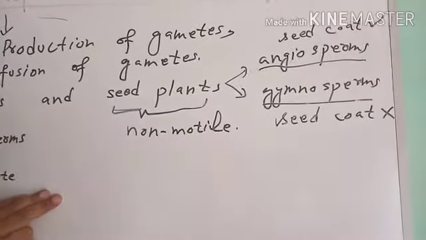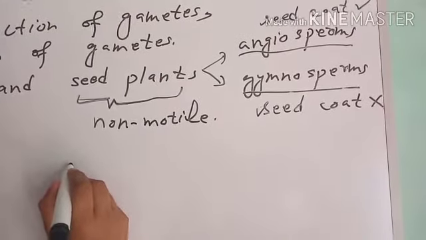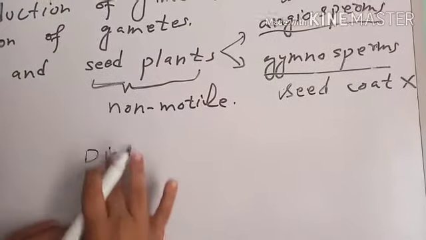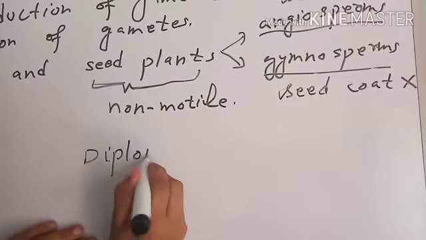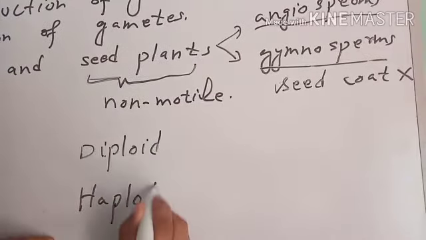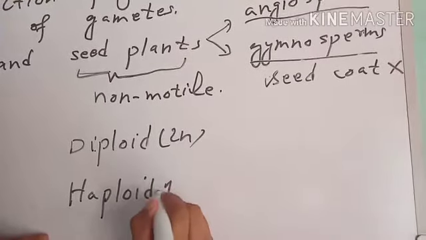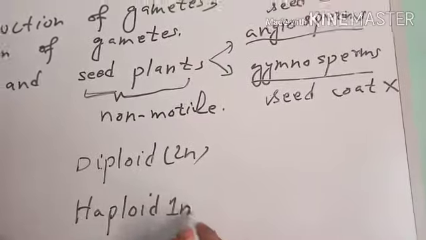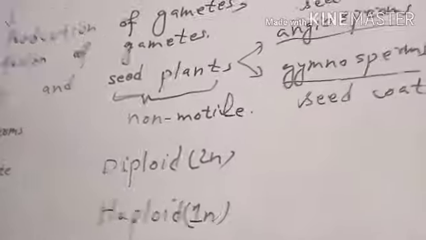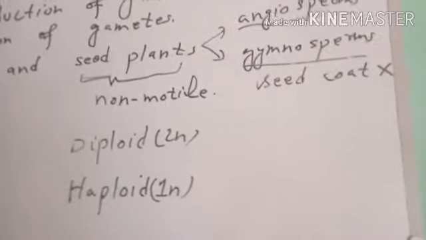In seed plants, there are two types of generation of the plant. One generation which is diploid, a diploid generation, and a haploid generation. 2n generation is called diploid generation, and 1n generation is called haploid generation. 2n means two sets of chromosomes. 1n means one set of the chromosome.